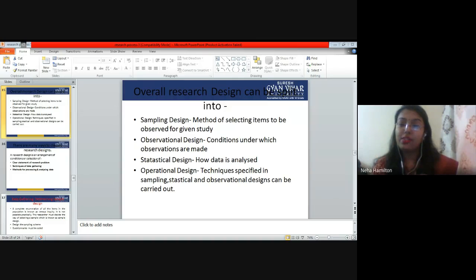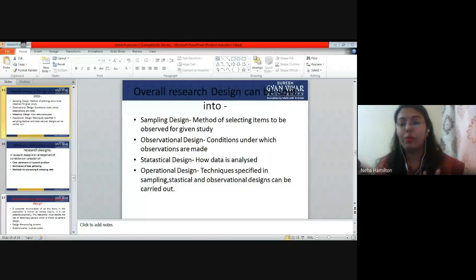So it is basically what is going to happen in your research process. Sampling design, we have studied, there are lots of sampling designs. What kind of sampling design you are going to use depends on you as a researcher and the kind of topic you have chosen. Next is observational design, the conditions under which you are making observations.